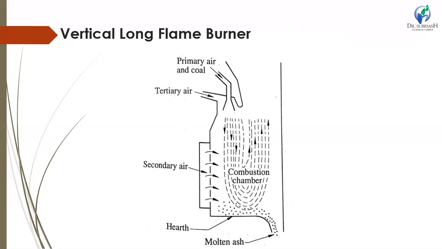Tertiary air is supplied around the burner, forming an envelope around the primary air and fuel. To provide better mixing, heated secondary air is fed at right angles to the flame to ensure proper mixing of fuel and air for rapid combustion. This type of burner is suitable for burning low volatile coal, such fuels having low velocity, less than 25 meters per second, and hence take more time to travel through the furnace and complete their combustion.